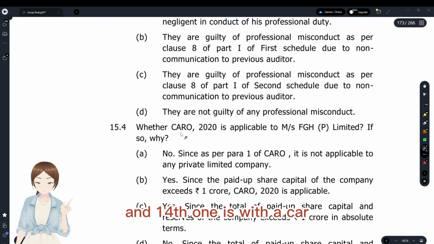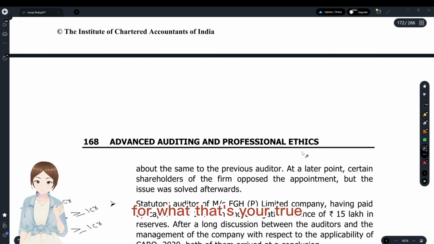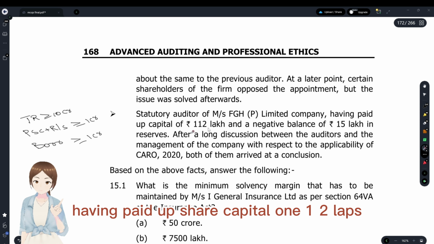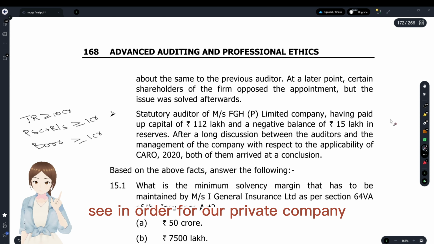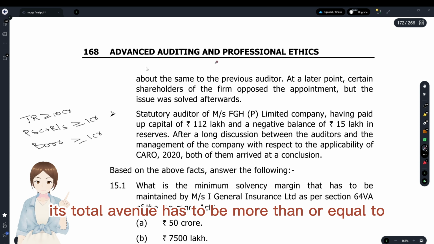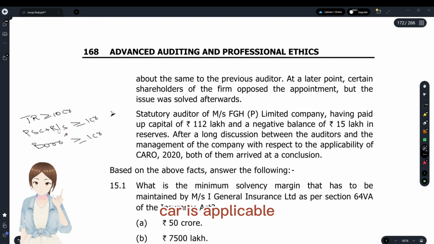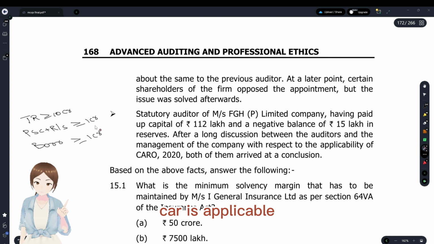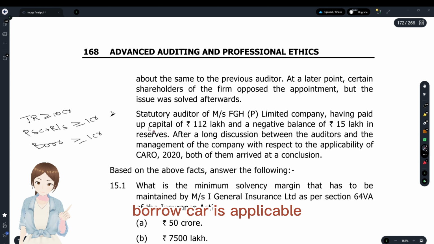And the 14th one is whether CARO is applicable for this private limited company. It has paid up share capital of 112 lakhs and a negative balance of 15 lakhs. You see, in order for a private company to get CARO applicable, its total revenue has to be more than or equal to 10 CR. As soon as the total revenue touches 10 CR, CARO is applicable. Or paid up share capital plus reserves and surplus touches 1 CR, CARO is applicable. Borrowings, when it touches 1 CR, CARO is applicable.